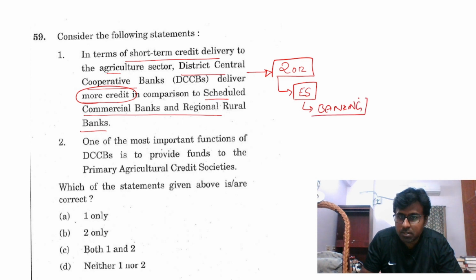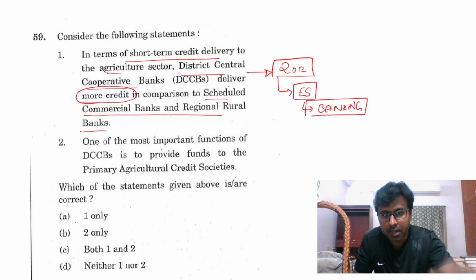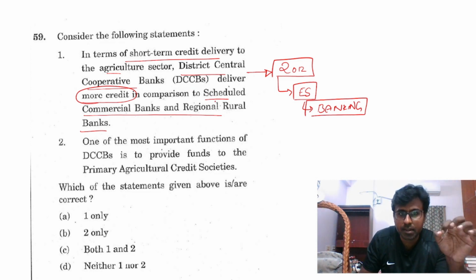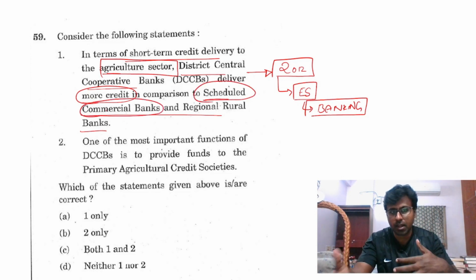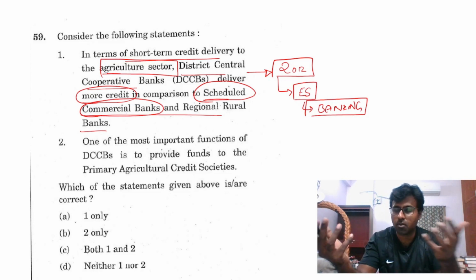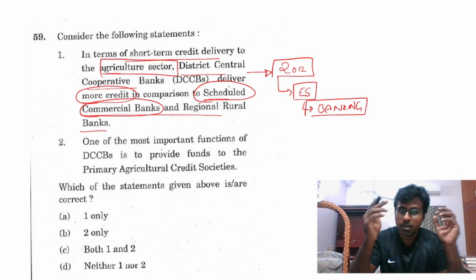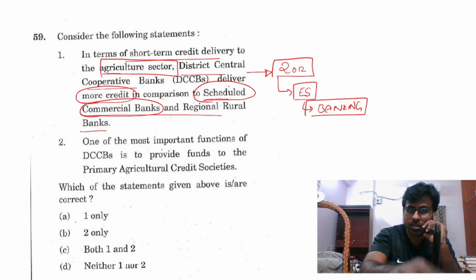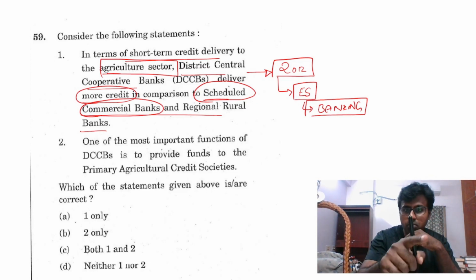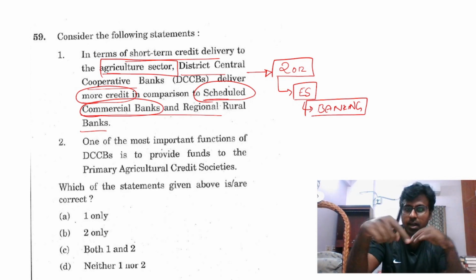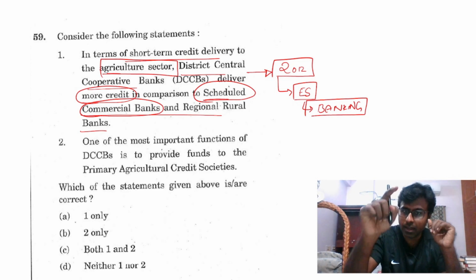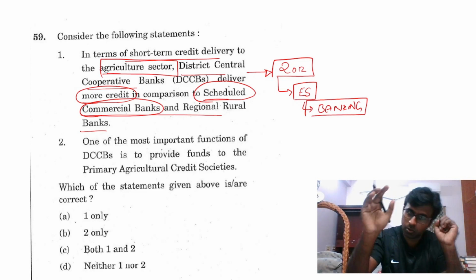In that economic survey banking chapter it is very clearly given that the higher credit to the agricultural sector is from scheduled commercial banks. We may imagine that district central cooperative banks give it, because they are the ones below at the agriculture level. This is what I used to think also, but UPSC has already asked this question, which is there in the previous year economics question paper. From that I came to learn that scheduled commercial banks are the highest lenders for agriculture. You can check the banking chapter in the economic survey also.